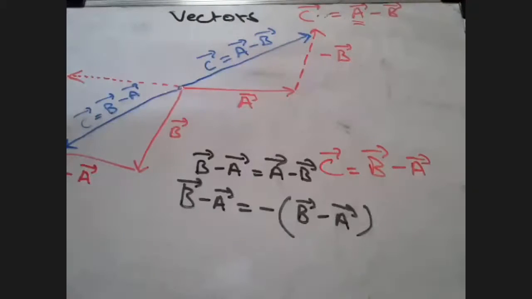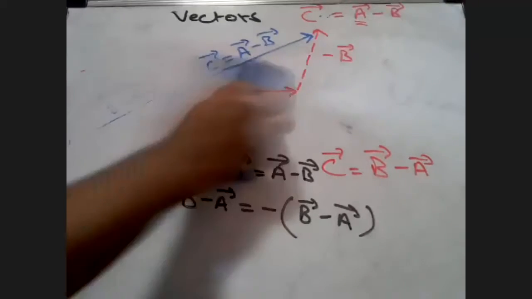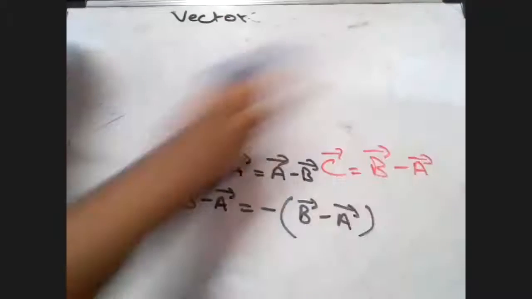So students, listen to me, in subtraction, clearly you can see that the commutative law of vector subtraction is not valid. It is not valid. Okay, is that clear, students? All of you? Yes, sir. Very clear. Does anyone want to ask a doubt here? Okay. Simple stuff. Very simple.